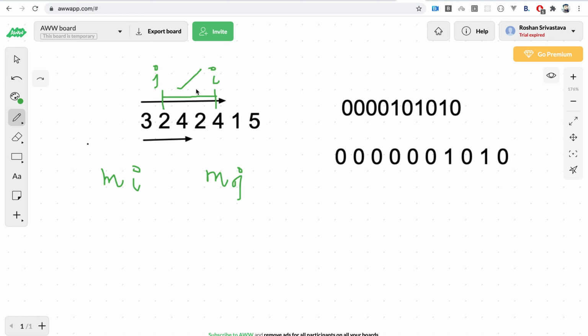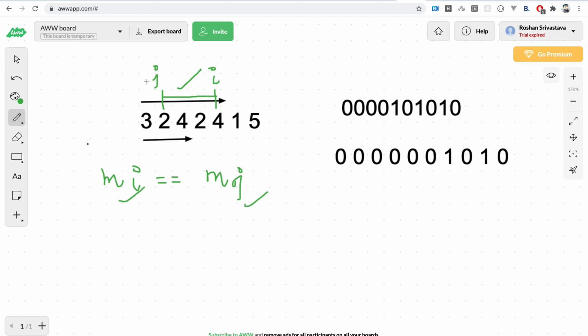Alright, so how do we ensure that there existed such a mask? Let's say at any moment i the mask status is represented by m of i, and at any moment previously the mask status is represented by m of j. If these two are equal, then what does it mean? It means that the subarray part should actually show the status where all the elements within this part are occurring an even number of times.